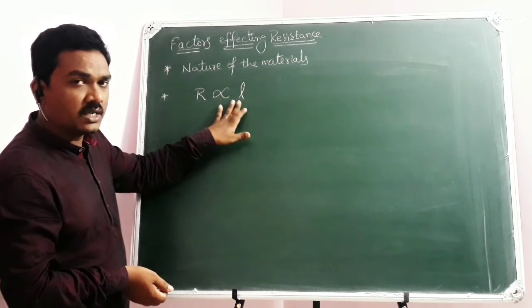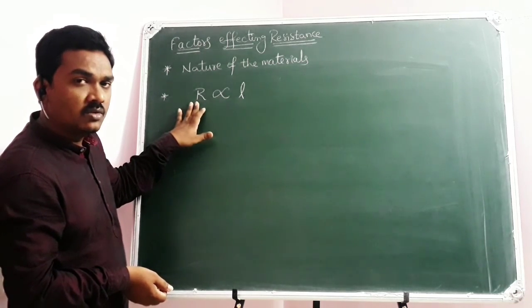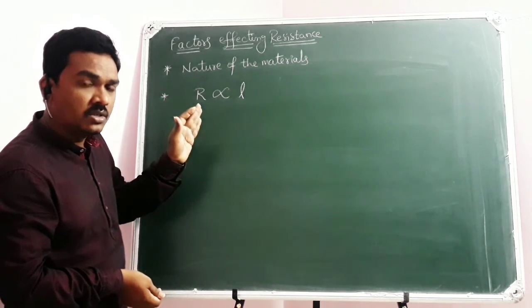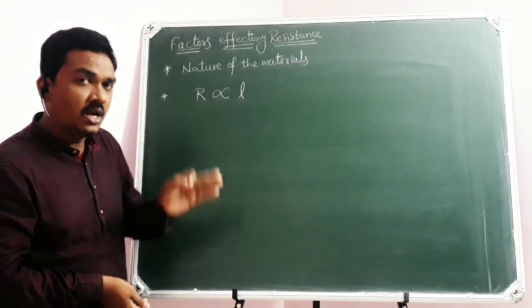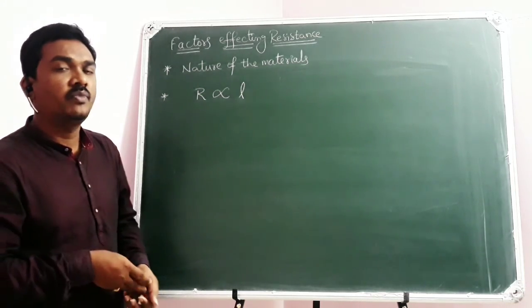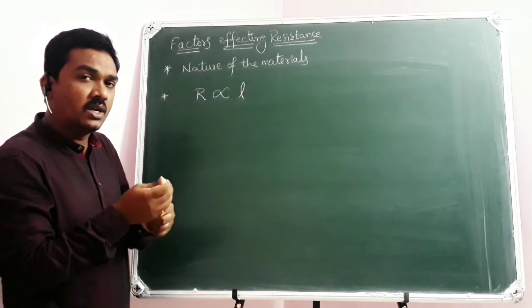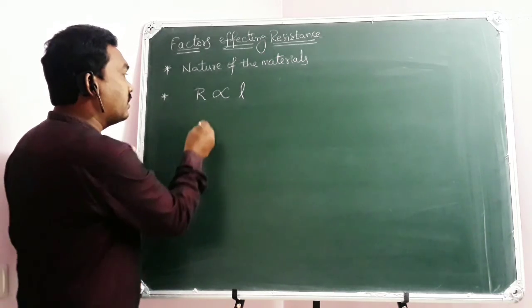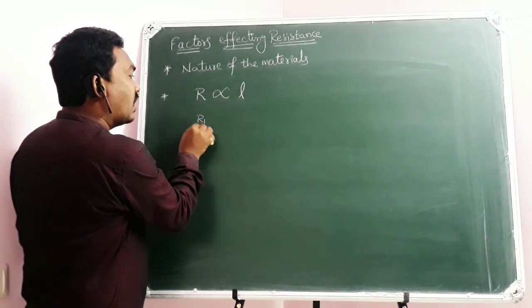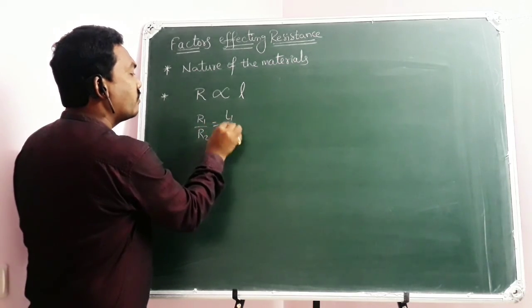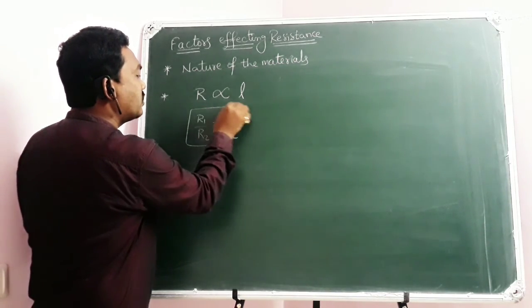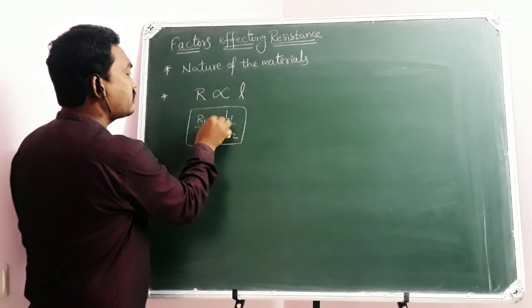Less the length of the conductor, less the resistance. Provided the two conductors are of the same material, having the same cross-sectional area, and at the same temperature, then if you compare their resistances with length, the mathematical equation is R1 by R2 equal to L1 by L2. Still, if you have any doubt, you can refer to the earlier class.